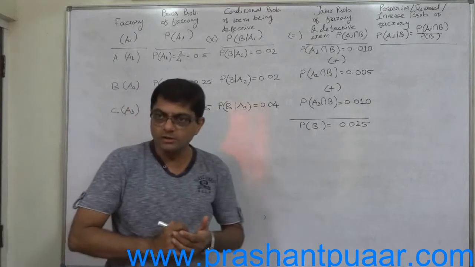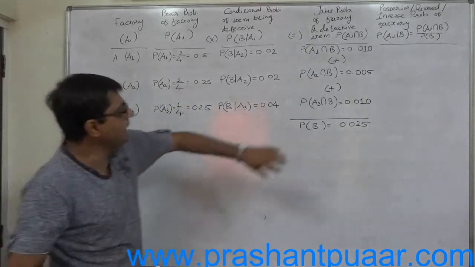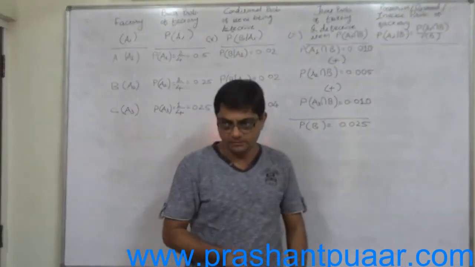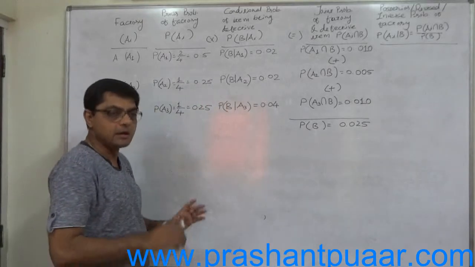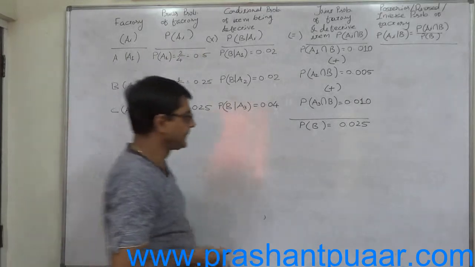The long run average of the defective production of the company is 2.5%. That means there is 97.5% quality control in the company as a whole.